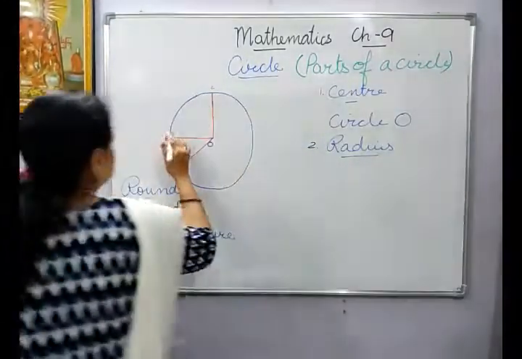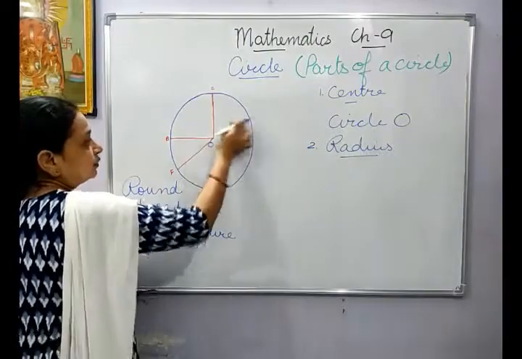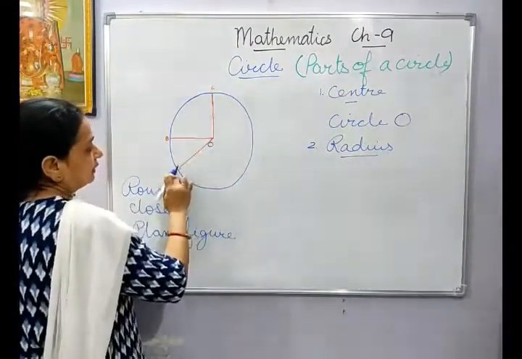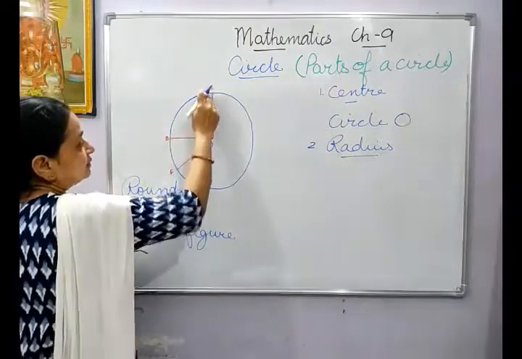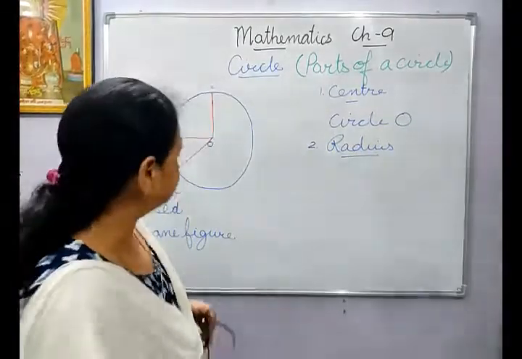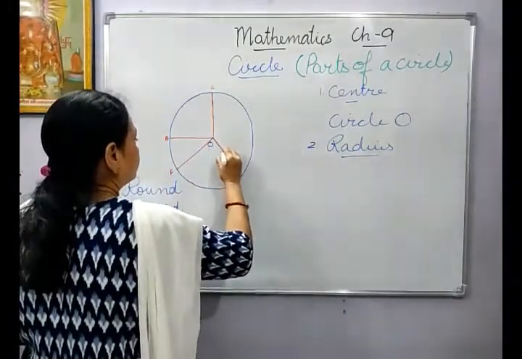This distance, the distance of any point, you take any point on the circle. If you take any point, like I have taken F, B, C, then I can even take, suppose, an extra one like this.